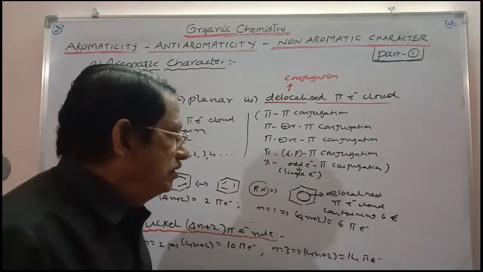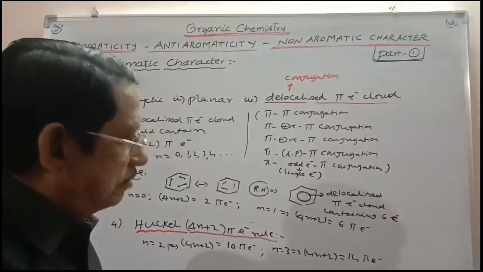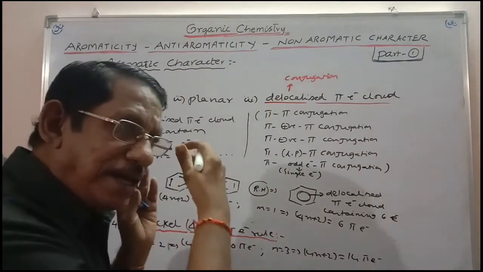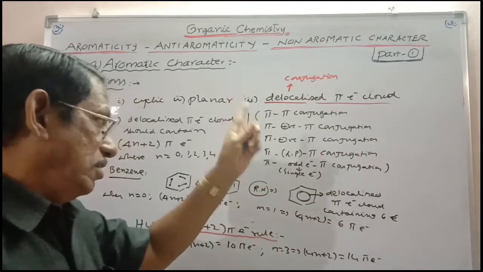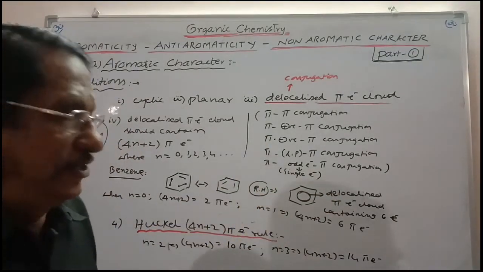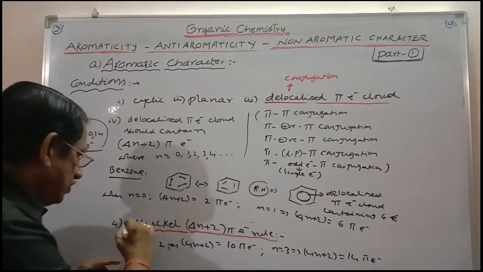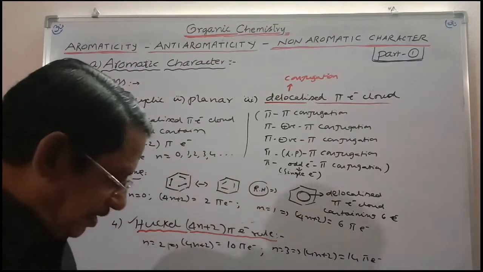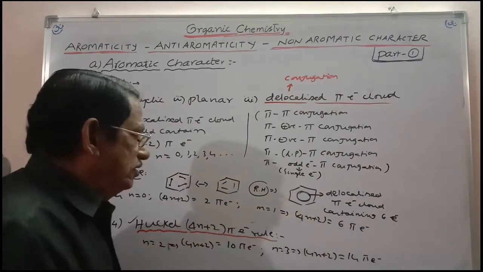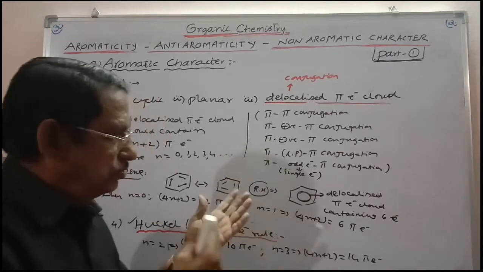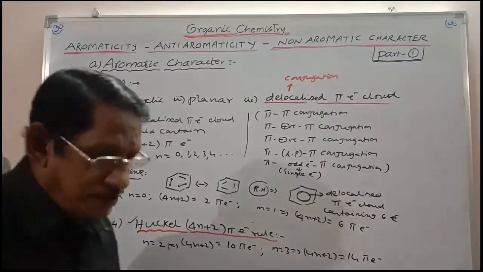So basing on benzene, we are defining the aromaticity. Whatever properties are there in benzene, the properties are now written as conditions. For the compound which is called to be aromatic, all these properties should be fulfilled by it. The final assumption is a compound which satisfies Huckel 4n plus 2 pi electron rule is certainly aromatic. We applied it to benzene and we observed the facts, and those facts are derived from these properties of benzene only. Okay, please note it.